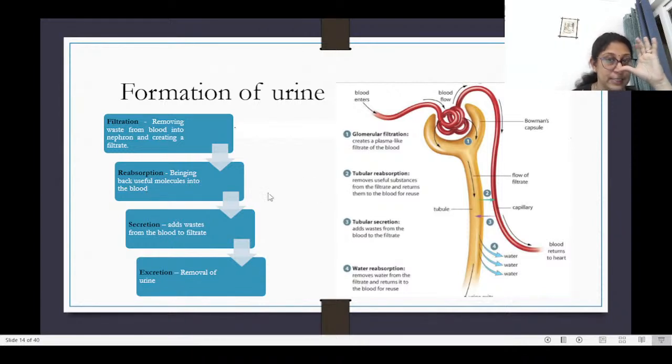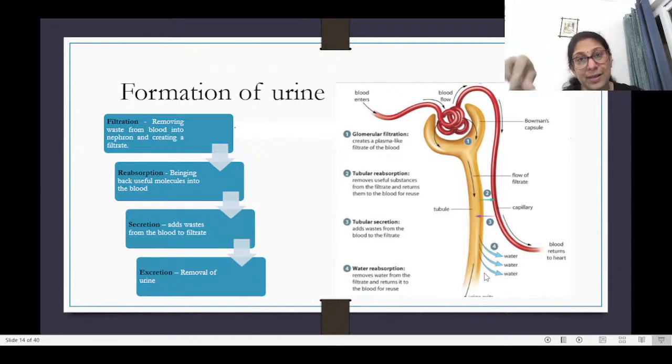Then secretion. Secretion is the tubular secretion, wherein while passing through the tubule, we have seen that in the distal convoluted tubule, there is a secretion of certain wastes which are added into the filtrate from the blood. And the final step is excretion, which is the removal of urine. Right, so this is clear.